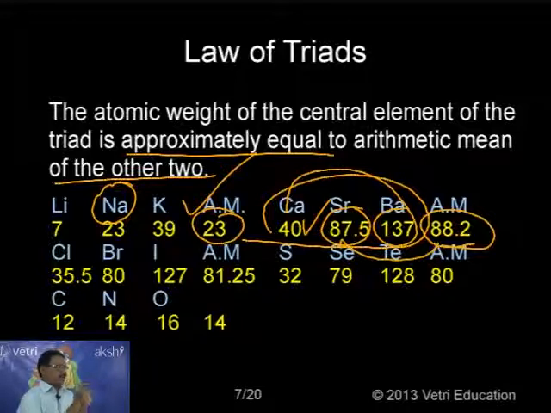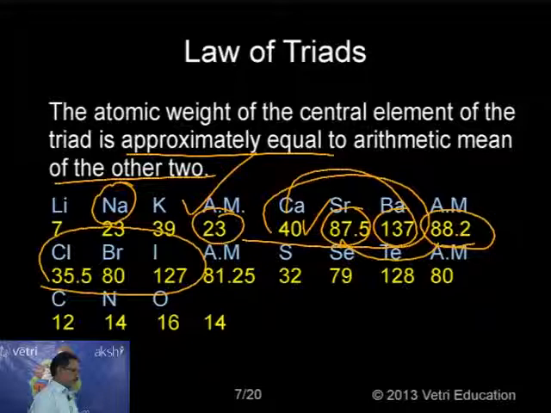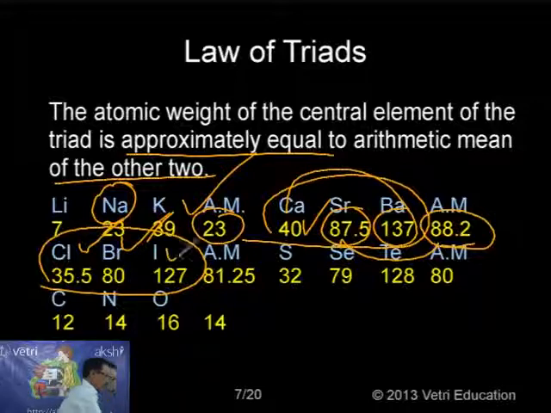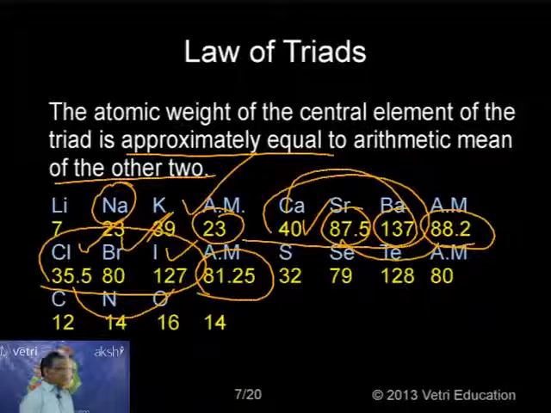Again, calcium, strontium, barium obeys the law of triads. The third group: chlorine, bromine, iodine. Take the example: the atomic mass of chlorine is 35.5, bromine 80, and iodine 127. If you take the arithmetic mean, you add 35.5 plus 127 and divide by 2, you will get 81.25 as the answer. It is very close to 80, the atomic mass of bromine.